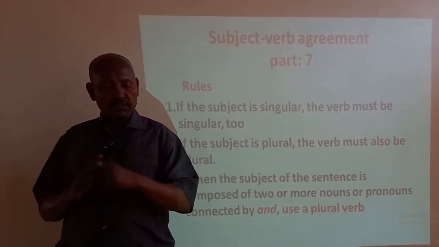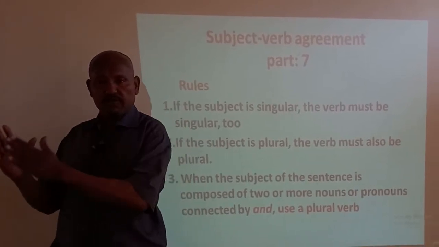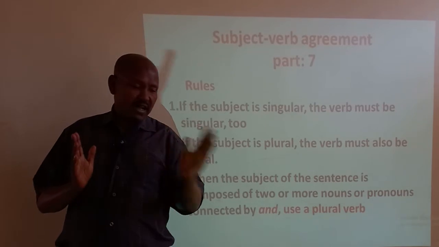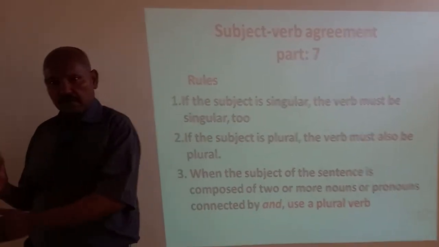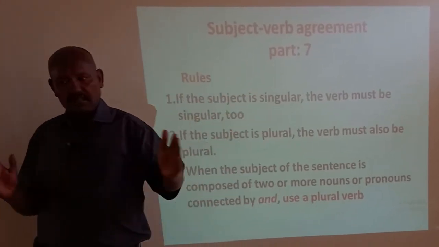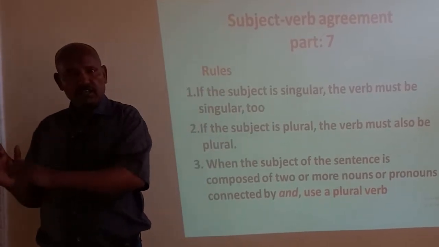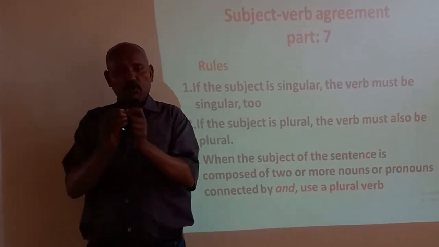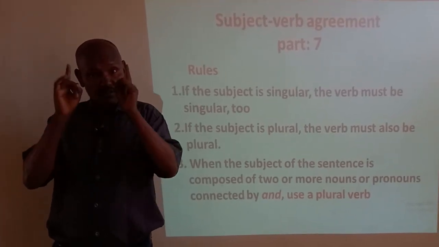How many subjects here? The teacher and the students. They are joined by and, so the verb is plural. The mother and the sister. The boy and the girl. The maidservant and the husband. The doctor and the patient. These two different nouns are joined with and, and the verb is always plural.